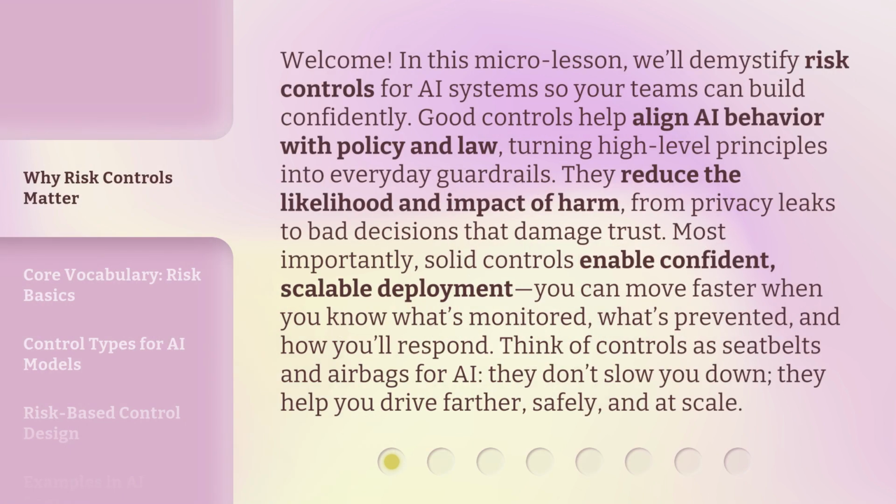Welcome! In this micro lesson, we'll demystify risk controls for AI systems so your teams can build confidently. Good controls help align AI behavior with policy and law, turning high-level principles into everyday guardrails. They reduce the likelihood and impact of harm, from privacy leaks to bad decisions that damage trust. Most importantly, solid controls enable confident, scalable deployment. You can move faster when you know what's monitored, what's prevented, and how you'll respond.